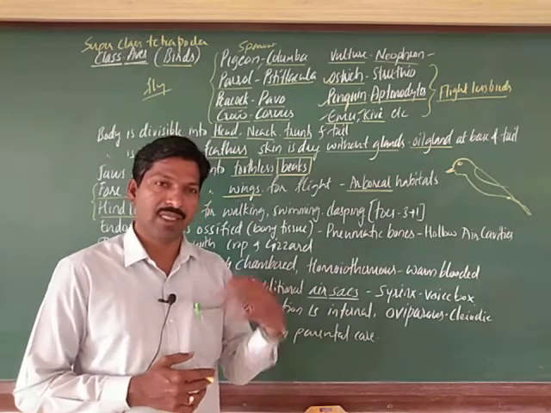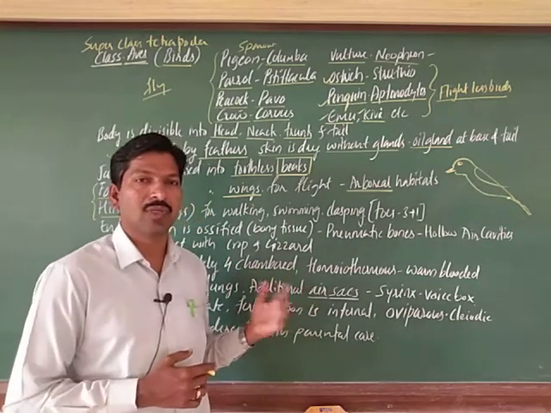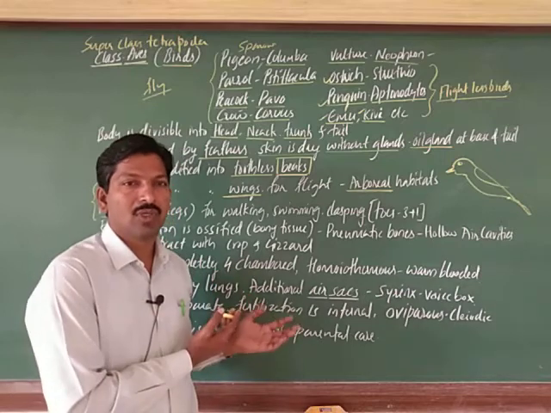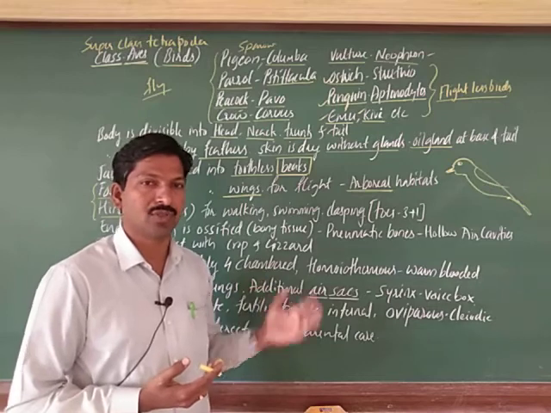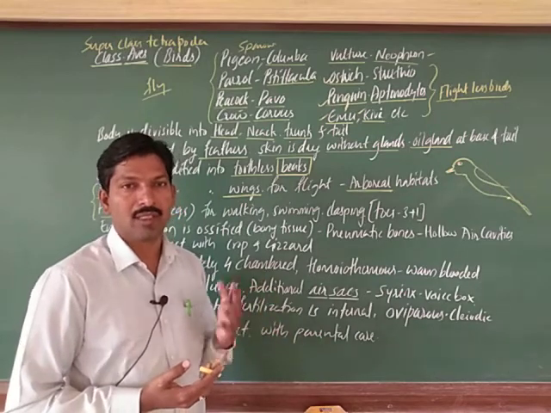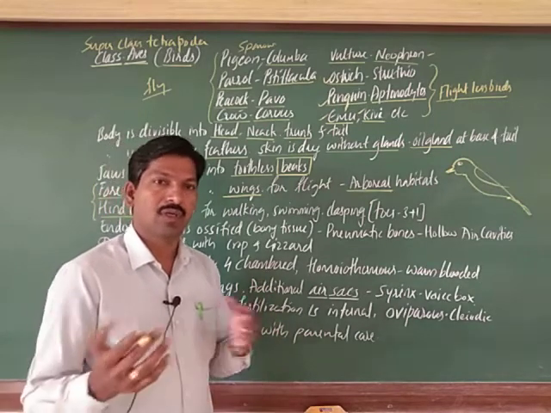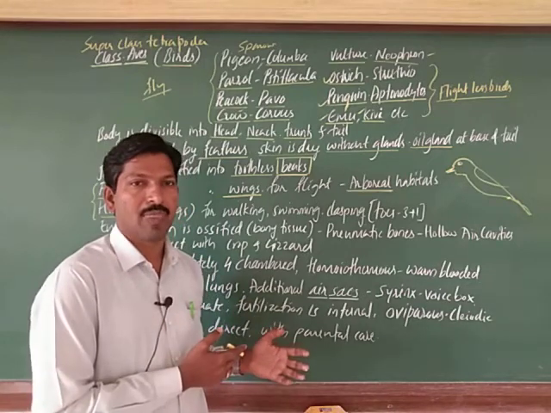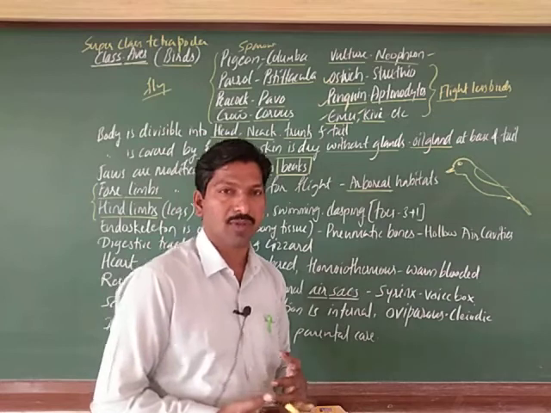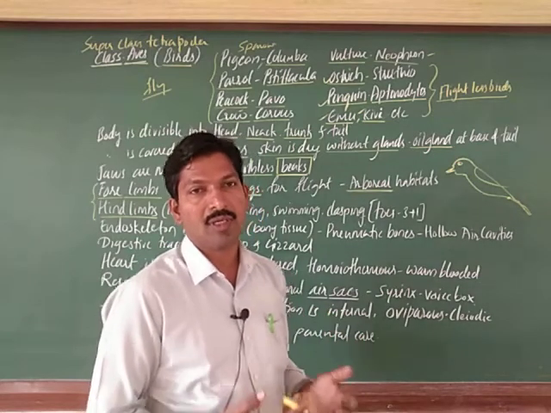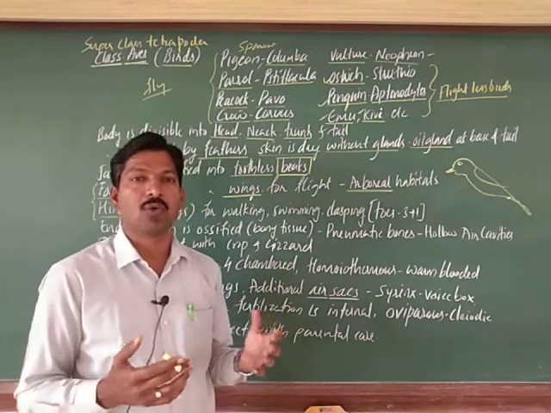Migration is quite common in birds. Usually foreign birds come to our nation, to bird sanctuaries, like Ranganathittu, which you might have observed. Foreign birds also come there, for reproduction or to escape from the winter or cold regions.